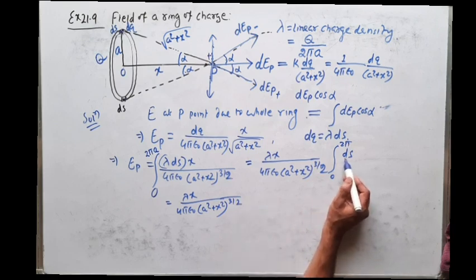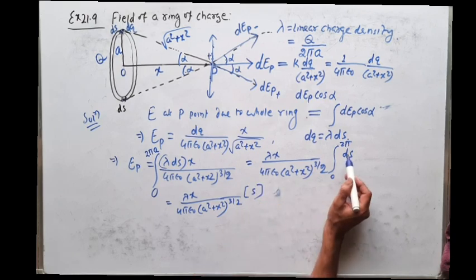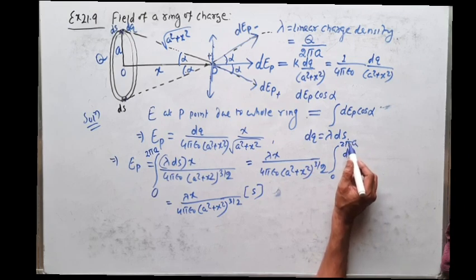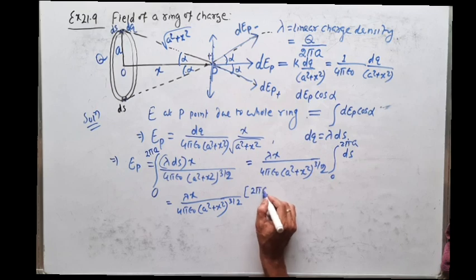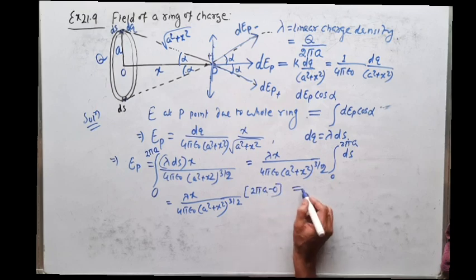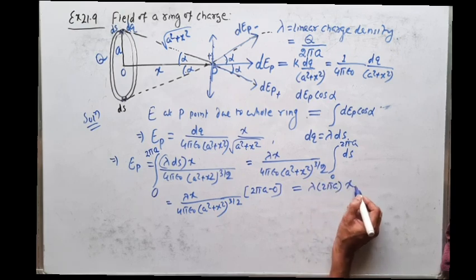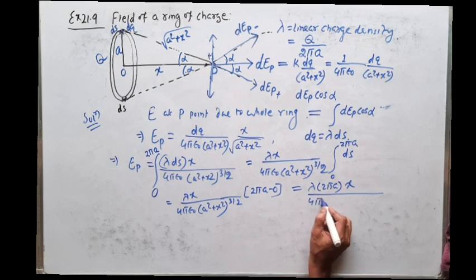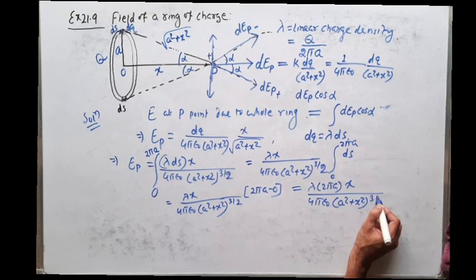What is the integration of ds? That is s, the length. First you put the upper limit, then the lower limit. So put s equal to 2 pi a minus 0. So it is lambda into 2 pi a into x divided by 4 pi epsilon naught, (a square plus x square) to the power 3 by 2.